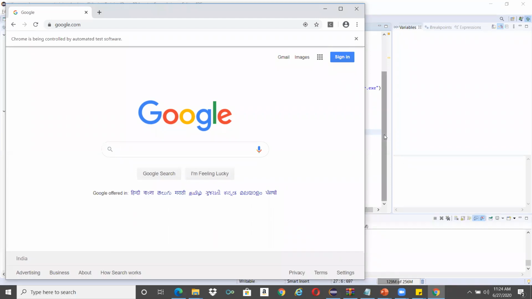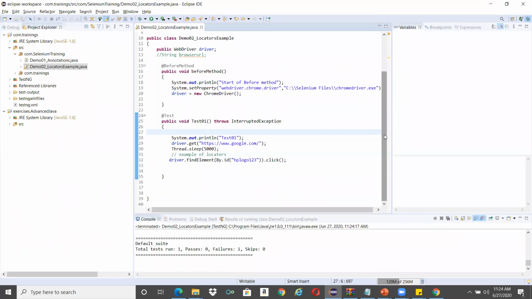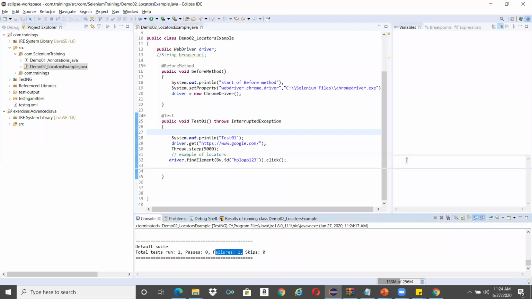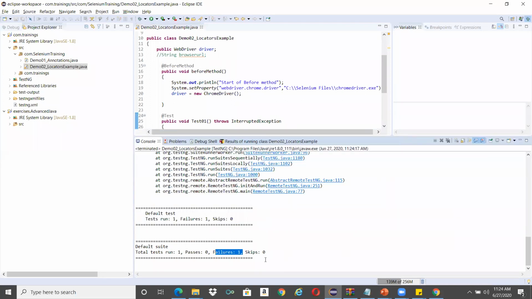Yeah, it is done, terminated. You can see failure. Previously it was passed, so we can learn how to debug also. Some failure has happened. Why? What is that failure?